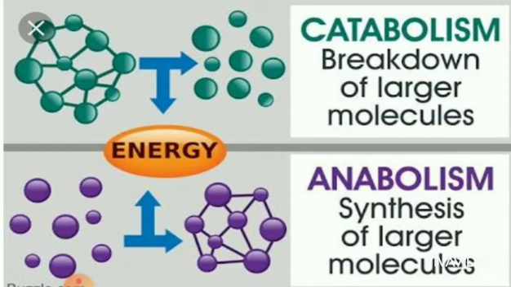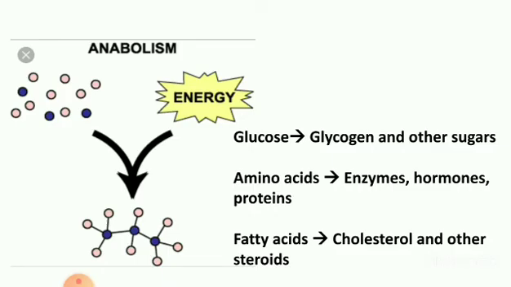The term metabolism is commonly used to refer specifically to the breakdown of food and its transformation into energy, cellular products, and waste elimination. Let us see one by one. First, what is anabolism? Anabolism is the synthesis of large molecules. Catabolism is the breakdown of large molecules.